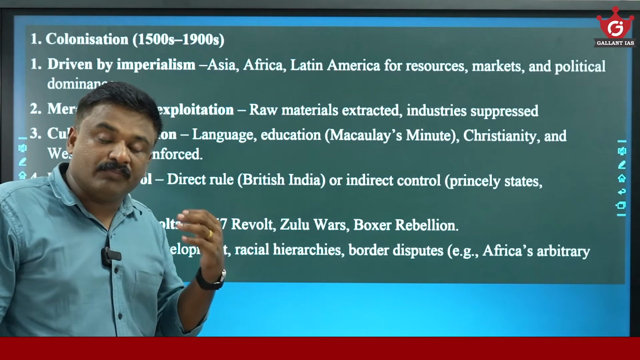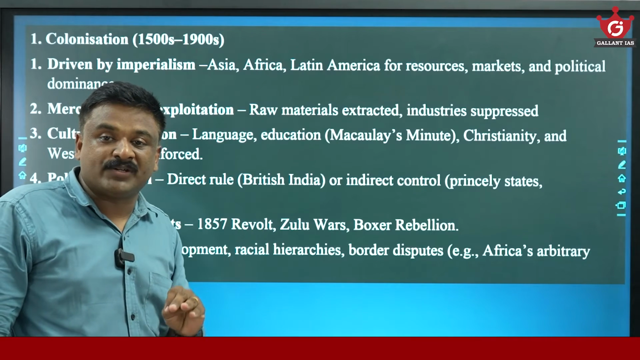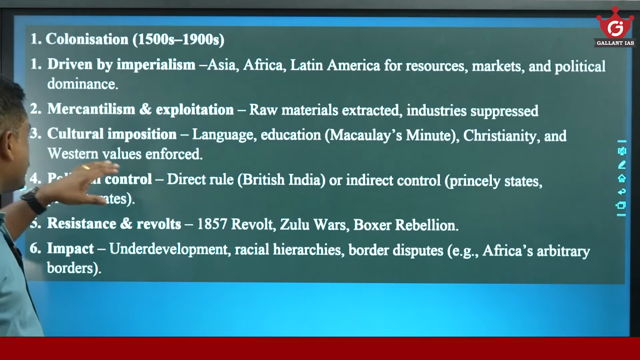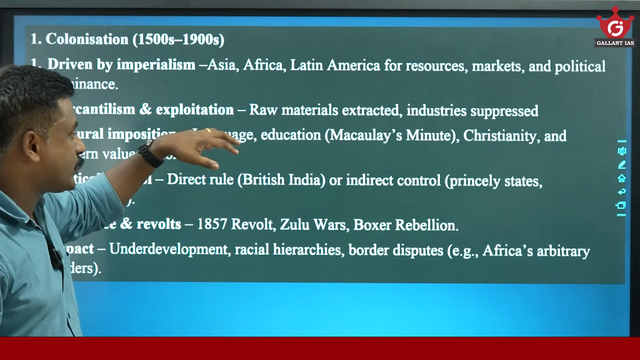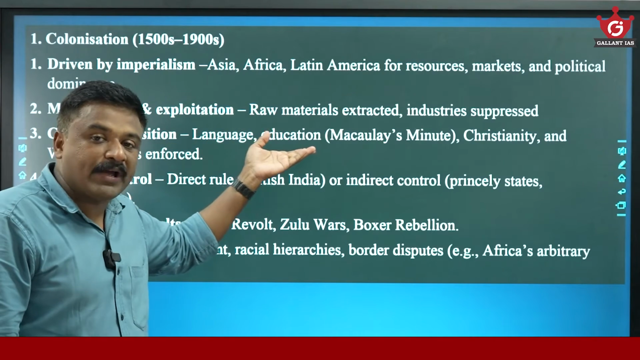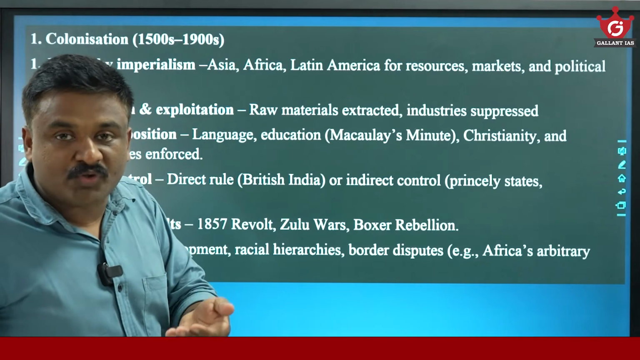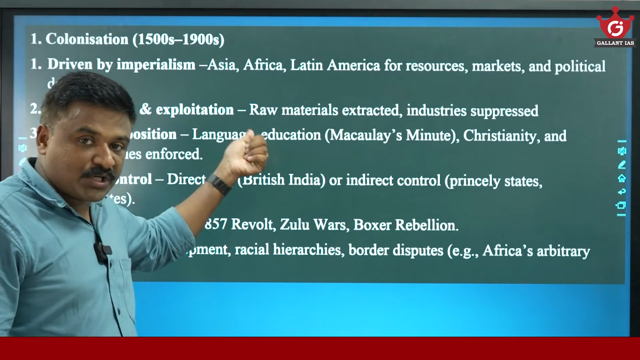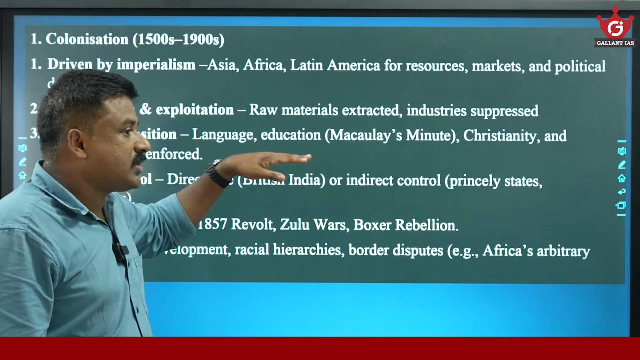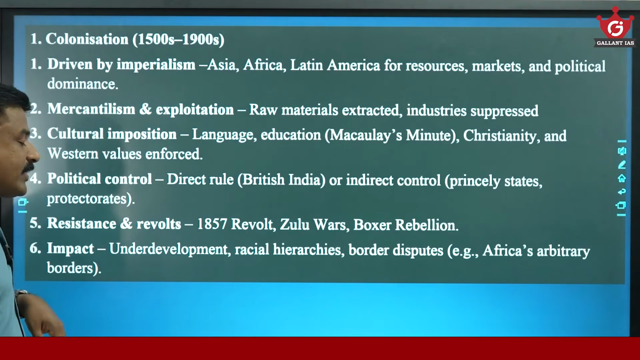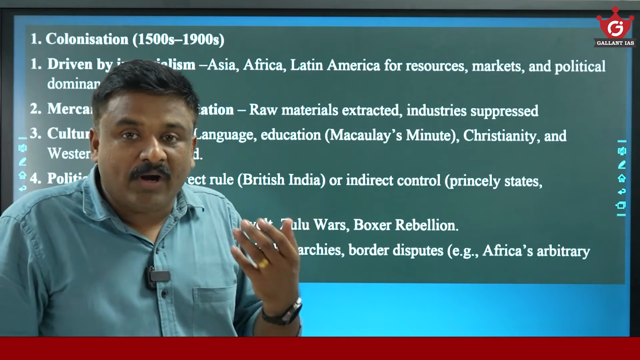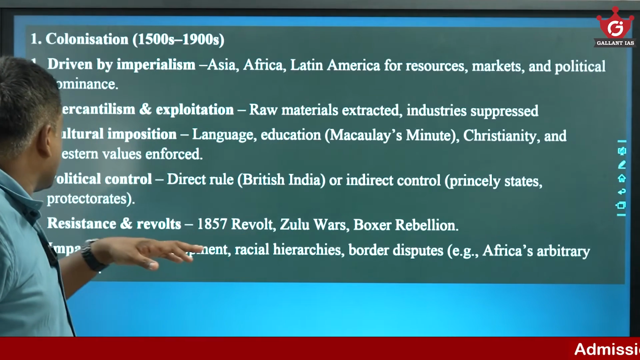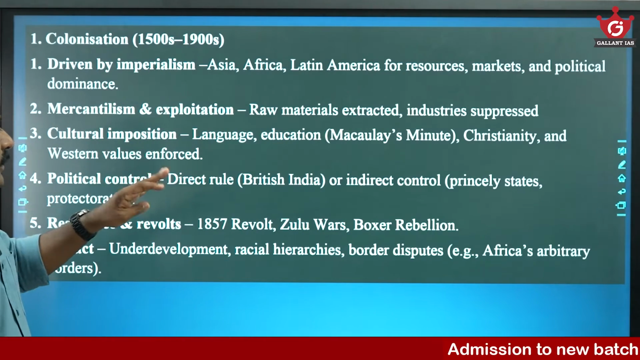Yes, the mother country imposed trade bans on that colony, where the colony acted as supplier of raw materials, buyers of finished products. Cultural imposition, the language, education. In the context of India, see, education, Macaulay's minute, where English is imposed over Indian languages and Indian methods of learning. So there is Western education in English medium. So language, education, Christianity, or Western values are enforced wherever they colonized, where their own language, culture, education values were being imposed. Political control, direct rule, indirect control.